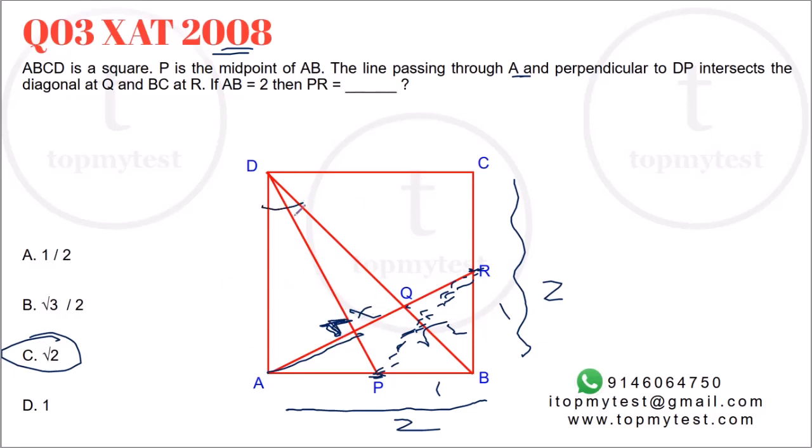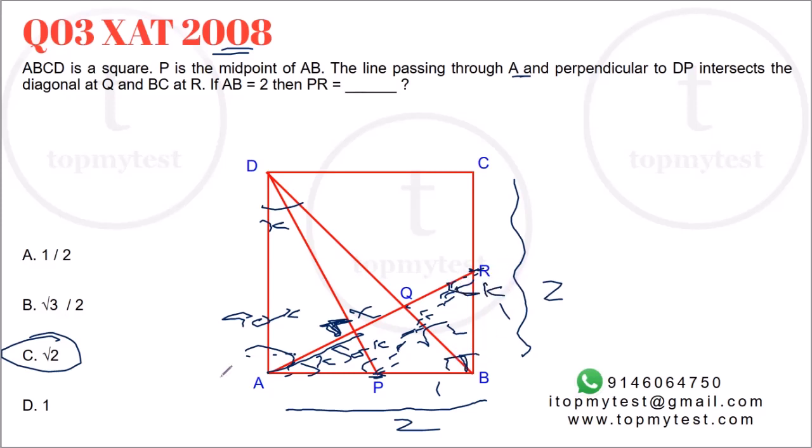If this angle is say K, this angle will be 90 minus K. Now this angle is 90, so this angle will be K again, which means this angle will be 90 minus K. If this is K, this is also a right angle triangle now, which means this angle will be equal to K.